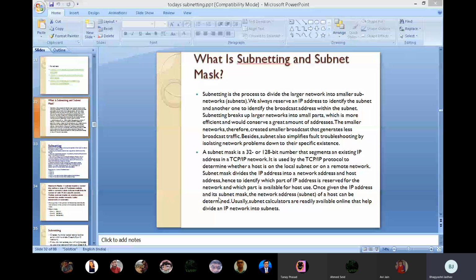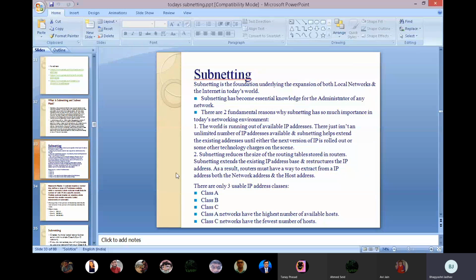See, subnetting. Subnetting is the foundation underlying the expansion of both local networks and the internet in today's world. Subnetting has become essential knowledge for administrators of any network. There are two fundamental reasons why subnetting has so much importance in today's networking environment.